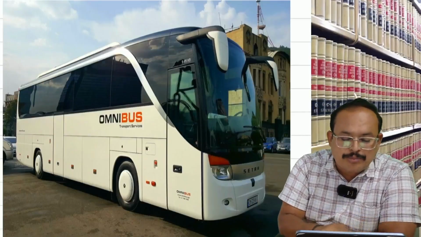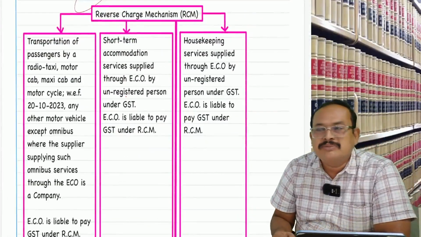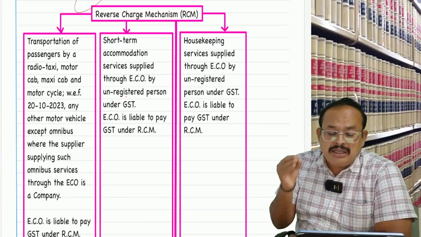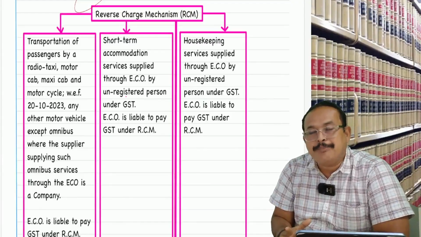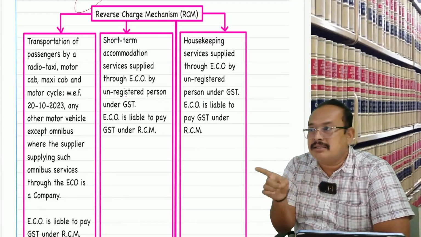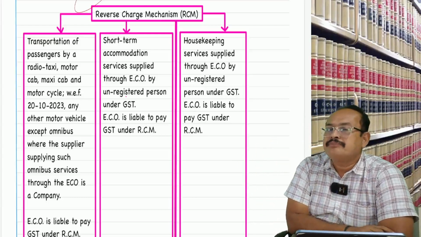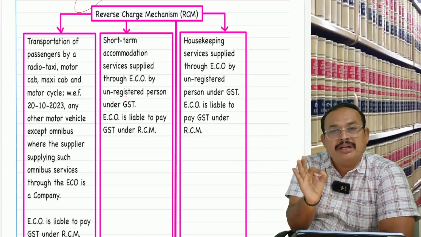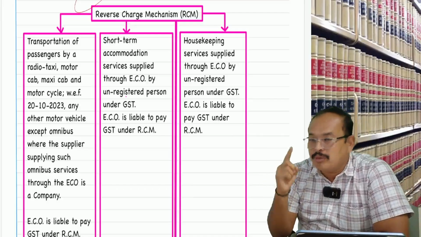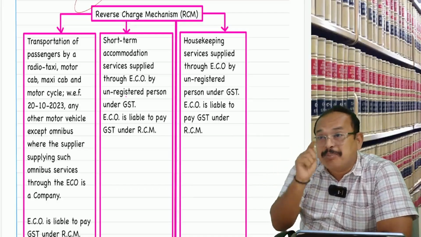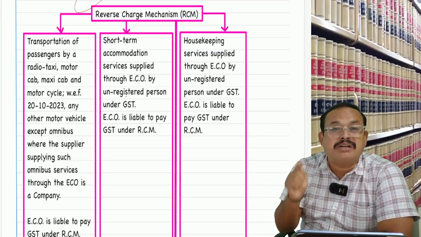Coming back to further points here. Point number 2, I am referring to section 9(5), where short-term accommodation service provider. Repeating again, short-term accommodation service provider. Meaning what? Per day, per room basis providing services. If such a supplier is an unregistered person supplying the services of short-term accommodation through an e-commerce